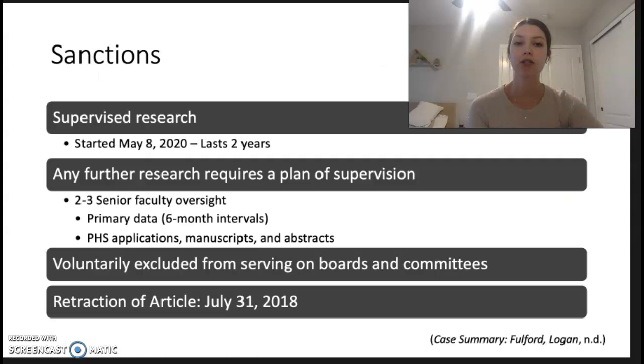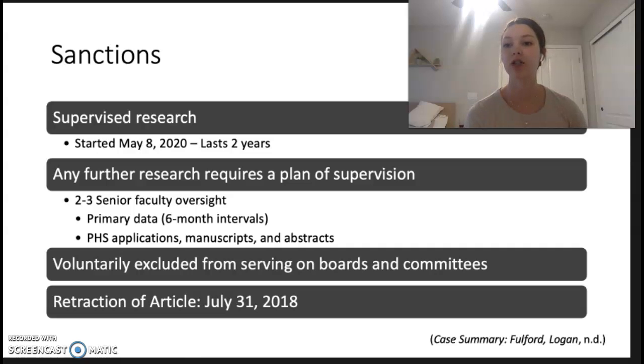As for his sanctions, due to the misconduct that he performed, he is required to do supervised research starting on May 8th, 2020, which will last for 2 years. He agreed to this responsibility and agreed to be in compliance with this plan of action. For any further research that he wants to perform, he requires a plan of supervision that needs to be submitted and approved by the ORI.